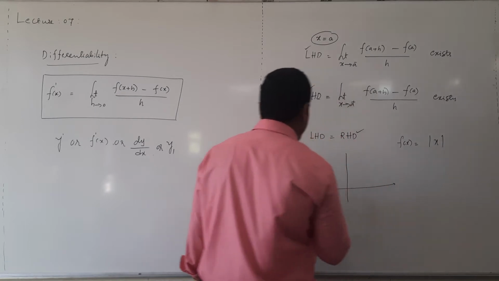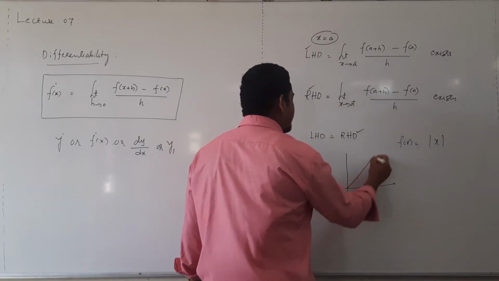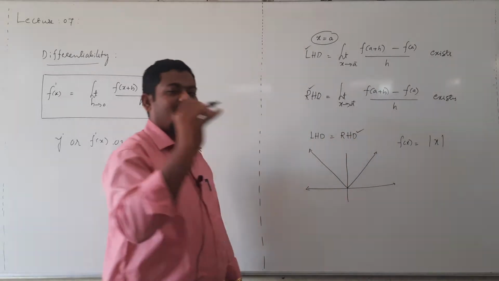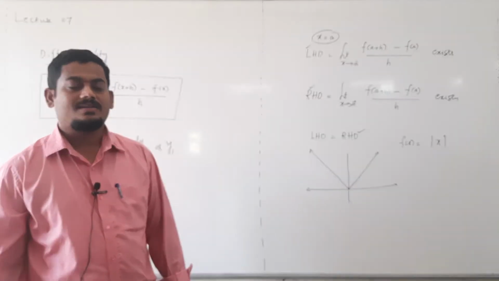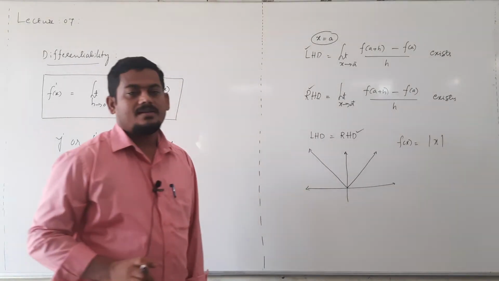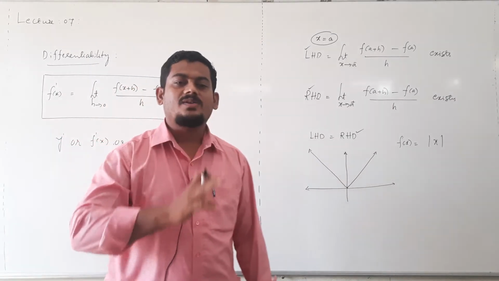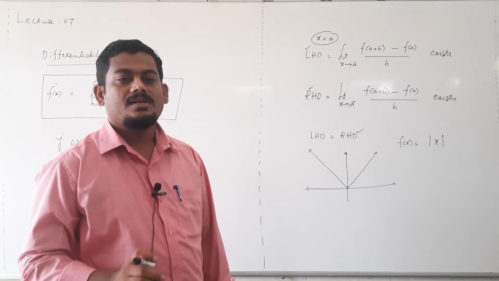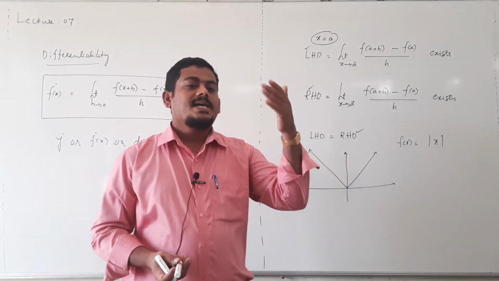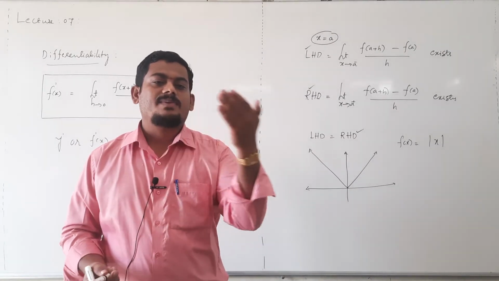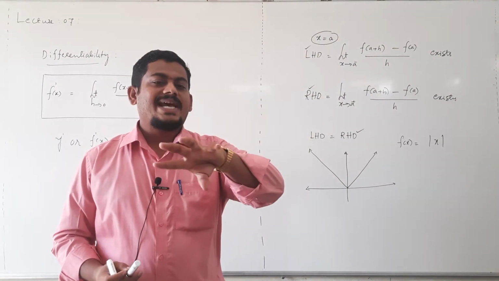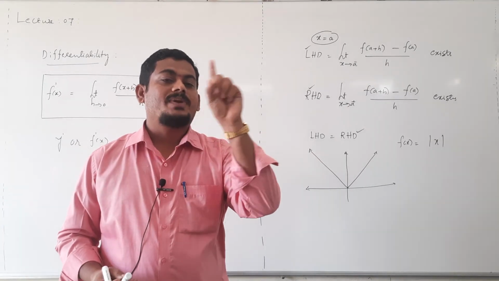Just consider the graph of modulus of x. From the graph also we conclude whether a function is differentiable or not. If f of x is said to be differentiable at x equal to a, then a unique tangent is possible at x equal to a. Unique tangent means only one tangent. If a unique tangent is possible at a point, then it is differentiable at that point.